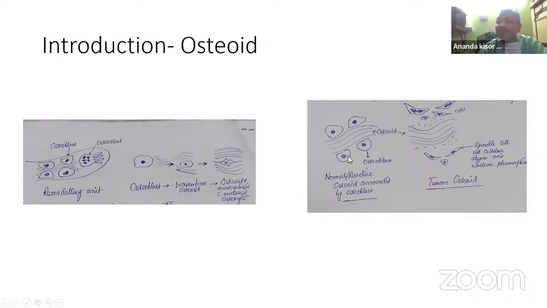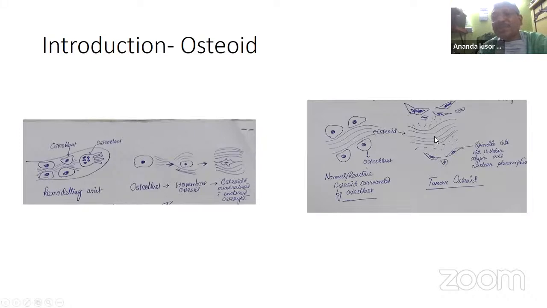And so if you see the osteoid formation, these are all osteoid forming tumors. So what is osteoid? That will come in your introduction. The osteoblast will lay down the osteoid. Basically, this is woven bone, also basically immature bone, which contains much more matrix, and the water content is much more than in lamellar bone. So this is osteoid forming. But if the osteoids are surrounded by normal cells, the osteoblasts, this is the normal or reactive osteoid.